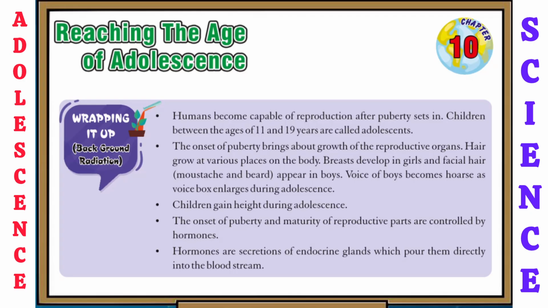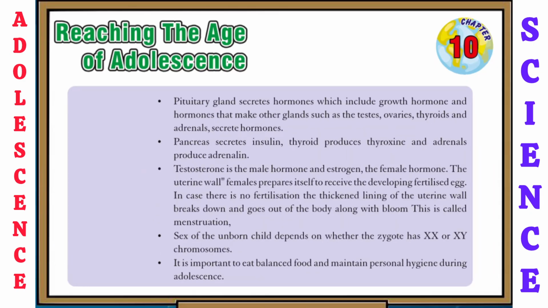The onset of puberty and maturity of reproductive parts are controlled by hormones. Hormones are secretions of endocrine glands which pour them directly into the bloodstream. The pituitary gland secretes hormones which include growth hormone and hormones that make other glands such as the testes, ovaries, thyroid and adrenals secrete hormones. Pancreas secretes insulin, thyroid produces thyroxine and adrenal produces adrenaline. Testosterone is the male hormone and estrogen the female hormone.